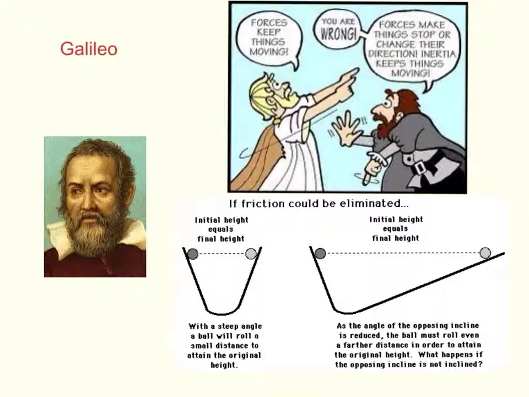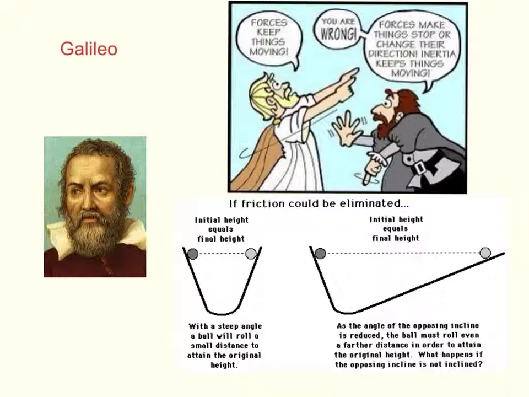Now, there's a thought experiment using what is referred to as the Galilean ramp, where you have a bowl with an initial height here, and you have a steep angle, and you drop a ball down. You can watch, and in the absence of friction, the ball would go up to the exact same height. Now that was an interesting idea, but what would happen if we stretched out our bowl?